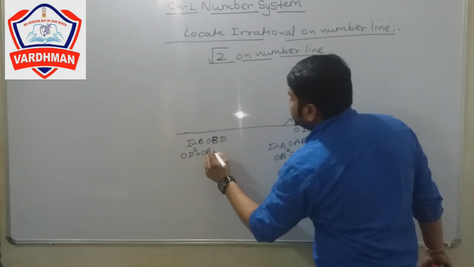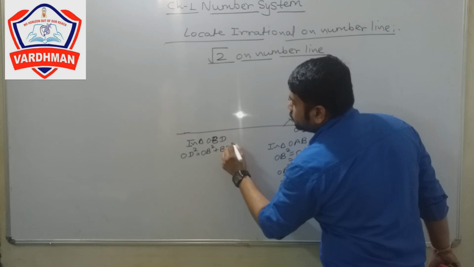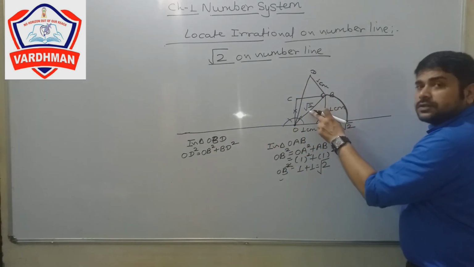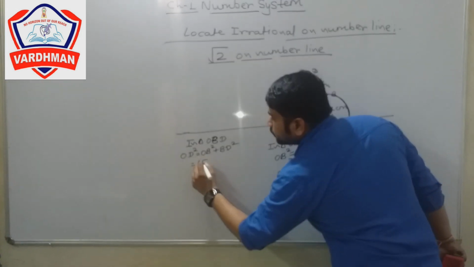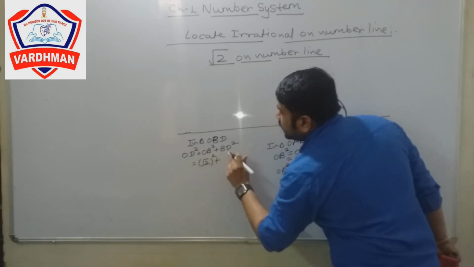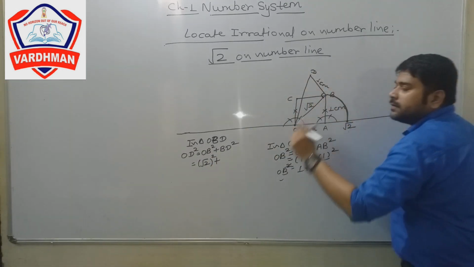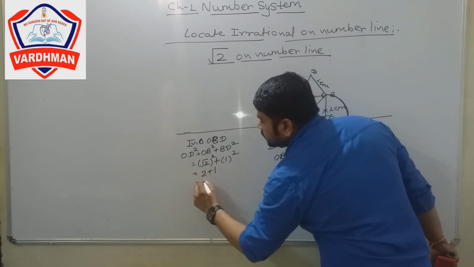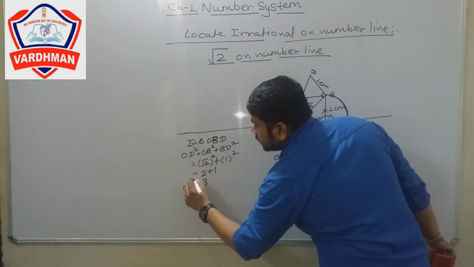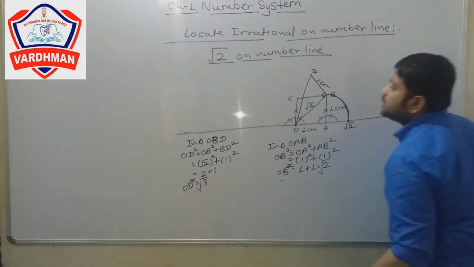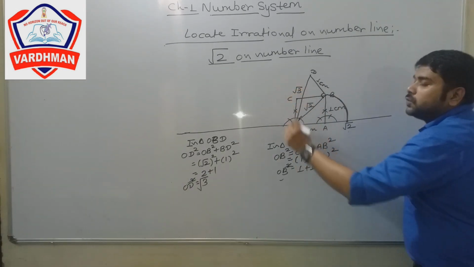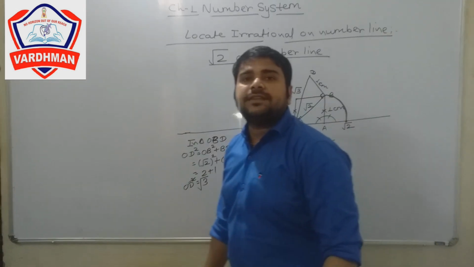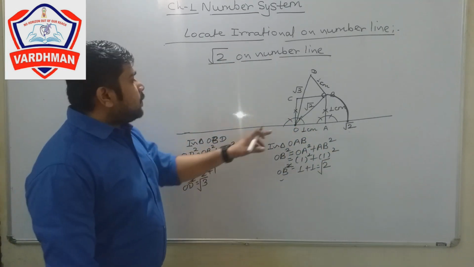OD square is equal to OB square plus BD square. The length of OB is root 2 and the length of BD is 1. So 2 plus 1 is 3, which is OD square. That means the length of OD is root 3.